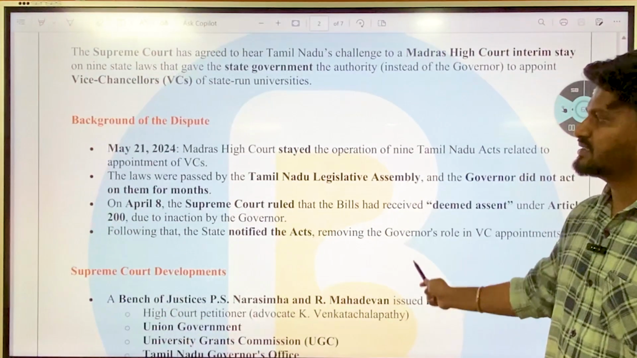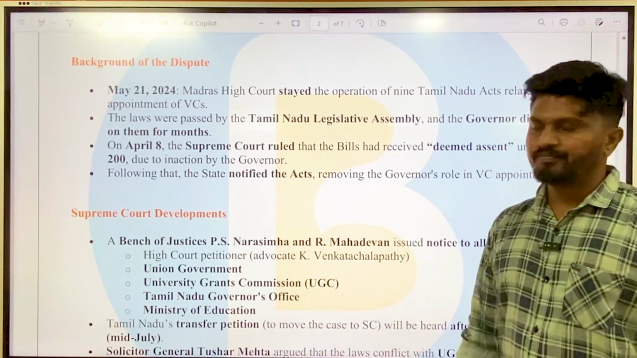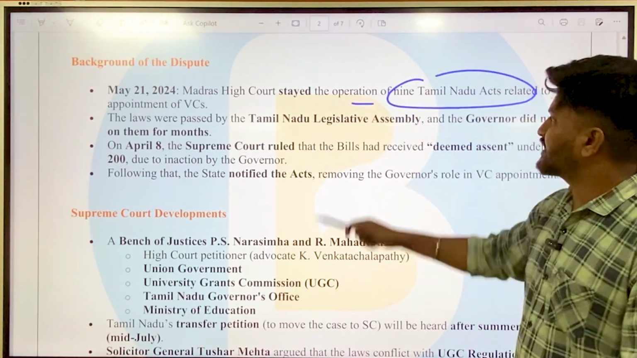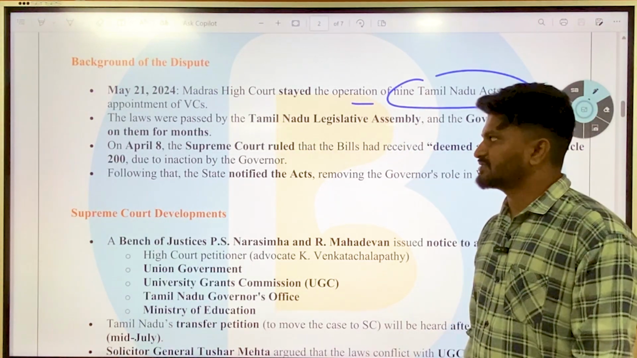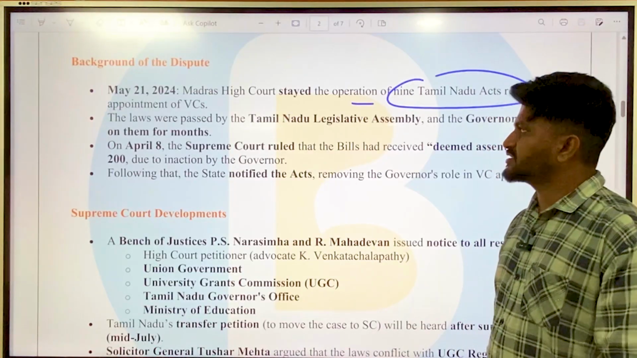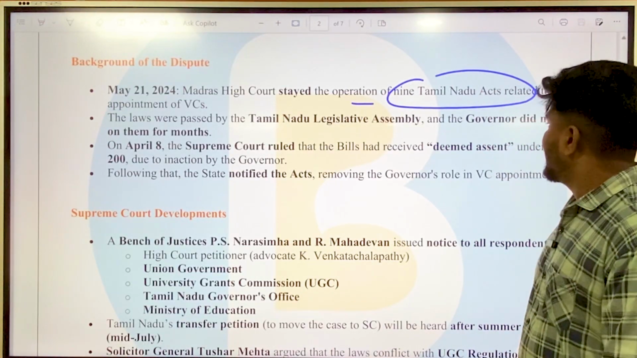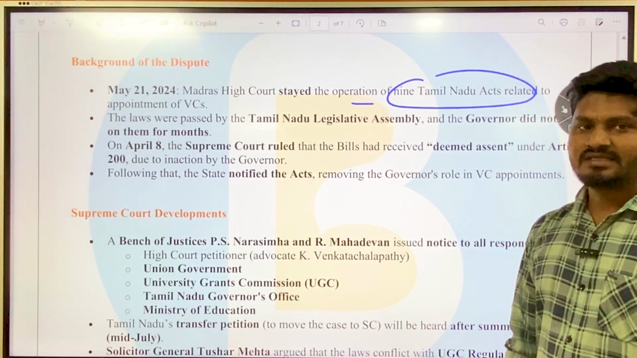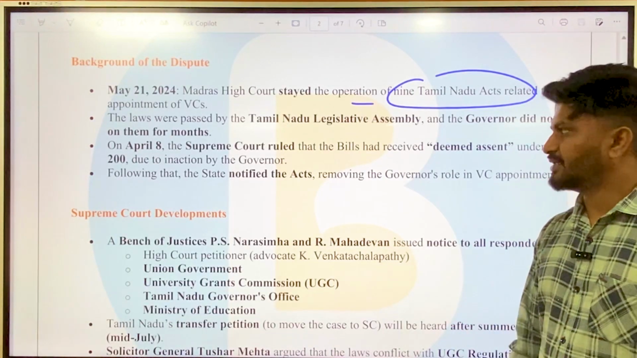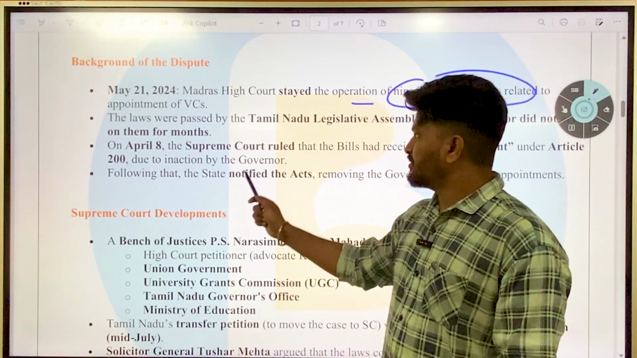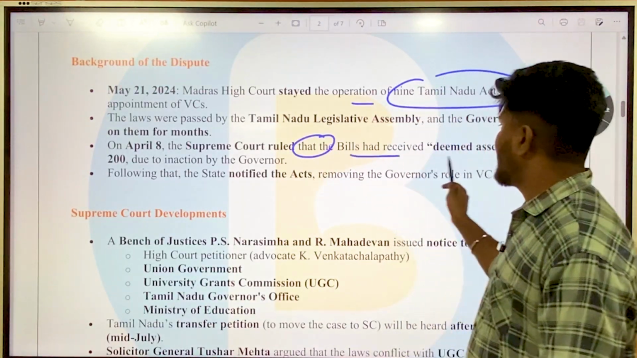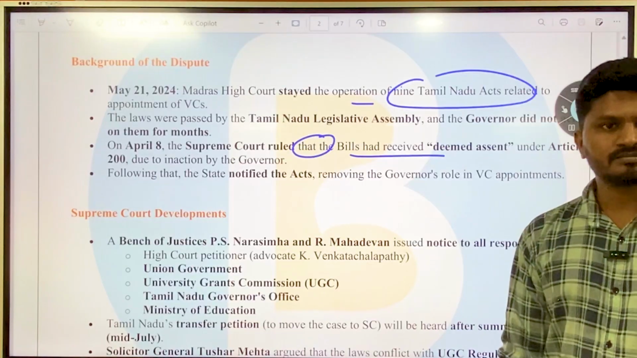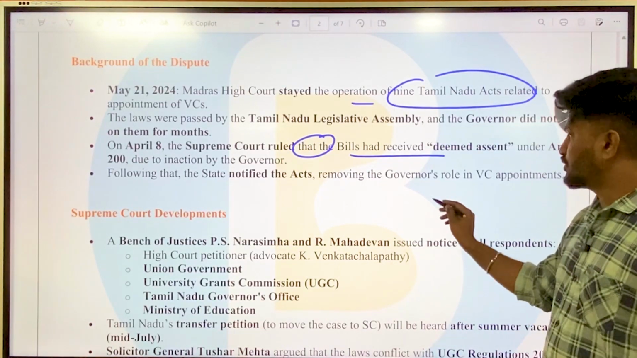Now, the background is that on May 21, 2024, the Madras High Court stayed the operation of nine Tamil Nadu acts related to the appointment of vice chancellors. The laws were passed by the Tamil Nadu Legislative Assembly and the governor did not act on them for months. Okay, so there was a tussle going on between the governor and the state government. On April 8, the Supreme Court ruled that the bills had received deemed assent under Article 200 due to inaction by the governor. Okay, what is Article 200?